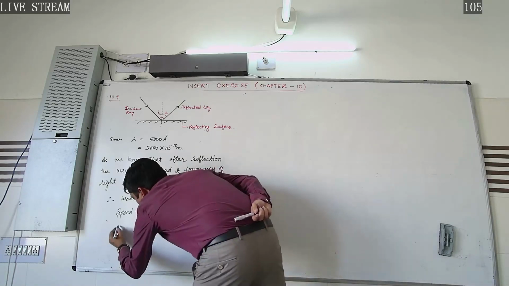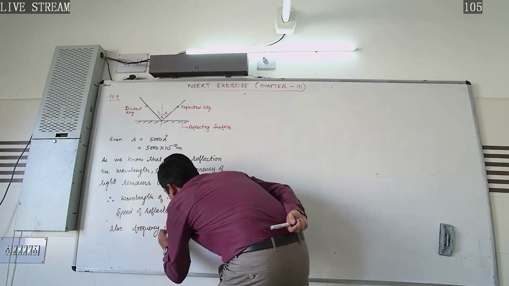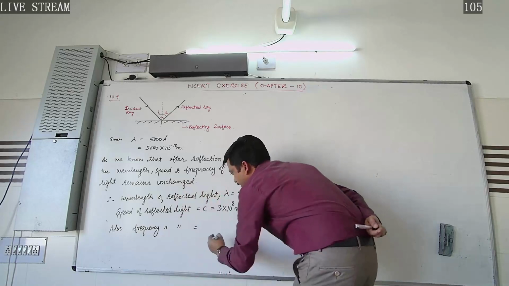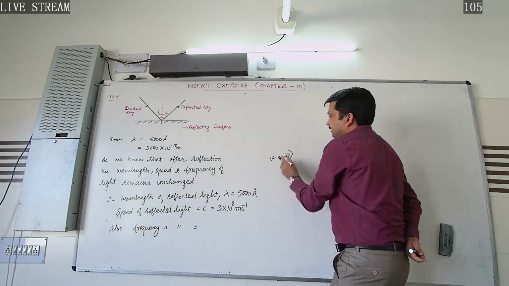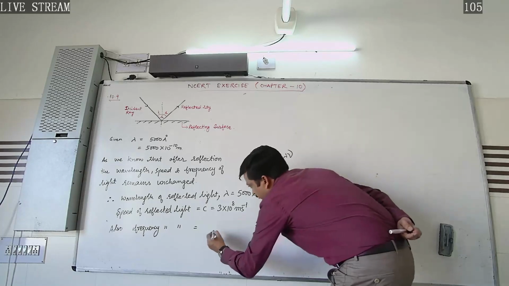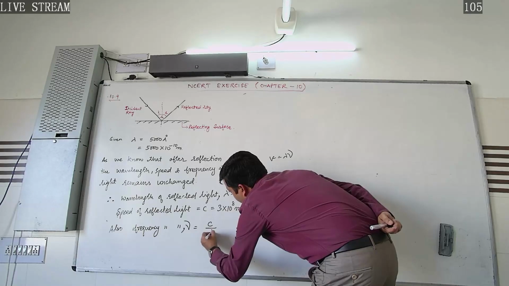Further, the frequency of the reflected light is given by speed equals lambda into nu, so nu will be equal to c by lambda.